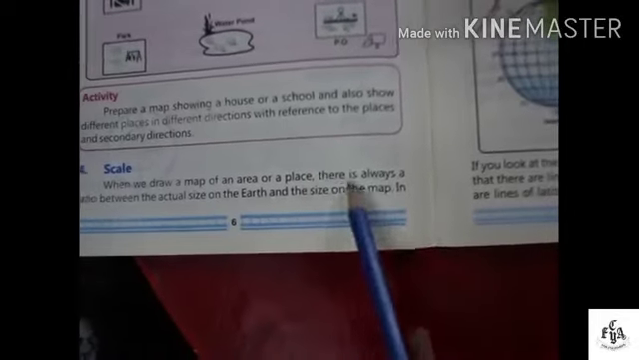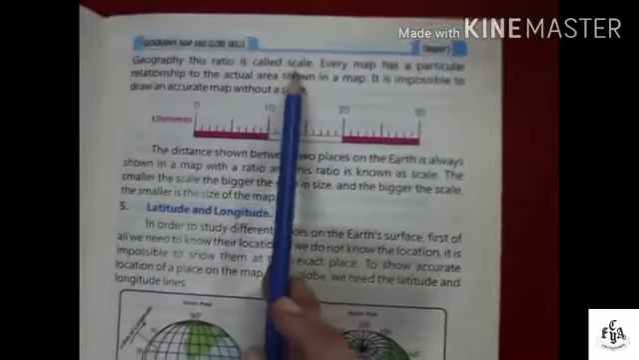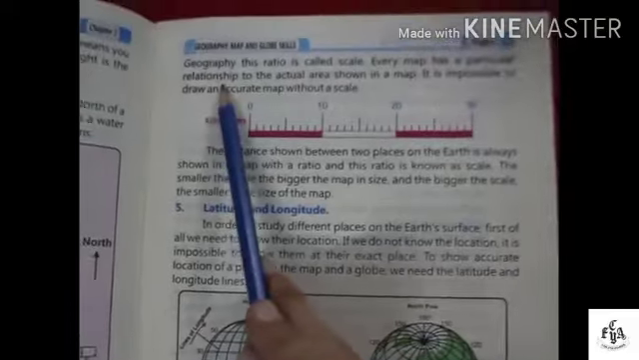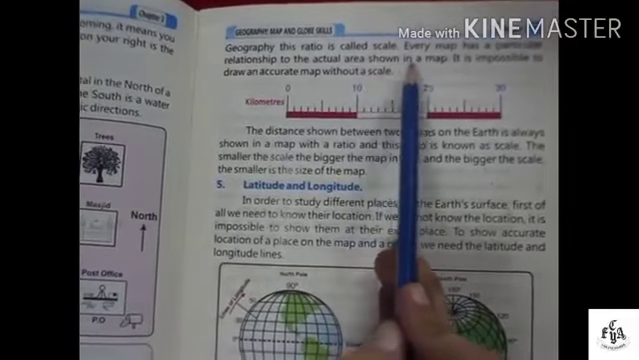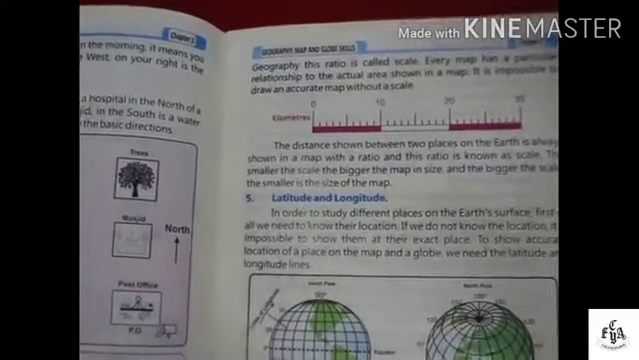Scale. When we draw a map of an area or a place, there is always a ratio between the actual size on the earth and the size on the map. In geography, this ratio is called scale. Every map has a particular relationship to the actual area shown in the map. It is impossible to draw an accurate map without a scale.